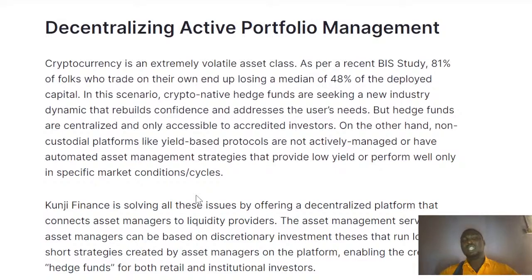Now, looking at decentralized active portfolio management, what are we really talking about? What is all this really about? One point that is very important to note is that cryptocurrency is an extremely volatile asset class. We all know that cryptocurrency is volatile. When talking about cryptocurrency, you'll hear, okay, cryptocurrency is volatile, you can't do this, you can't do that.